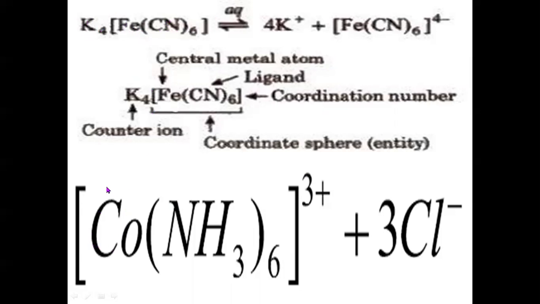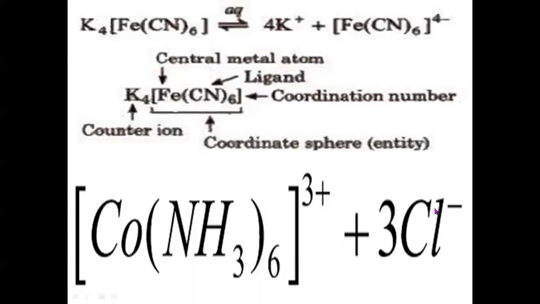Similarly, in the second example, cobalt is the central metal atom or metal ion here, which is accepting 6 ligands, but its oxidation state, or the number of electrons it lost in the first stage, is 3. Why? Because there are 3 Cl minus ions attached to it in ionic state.